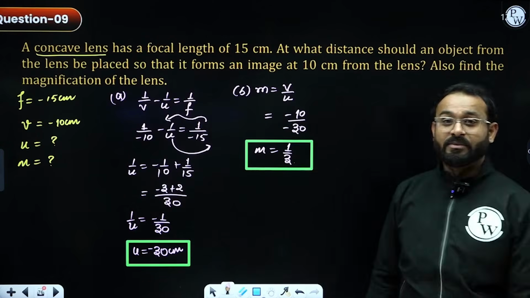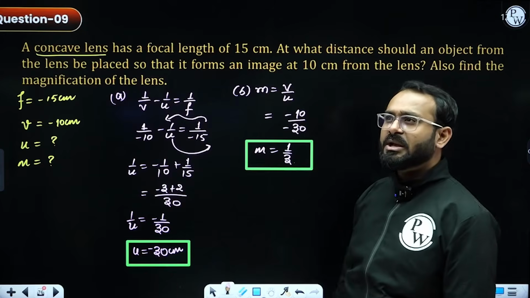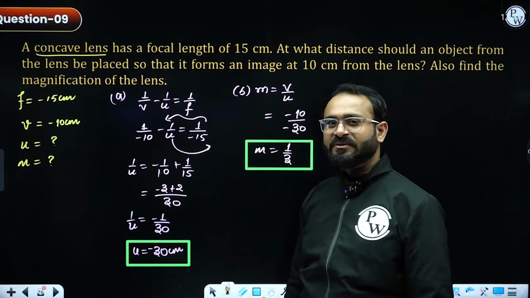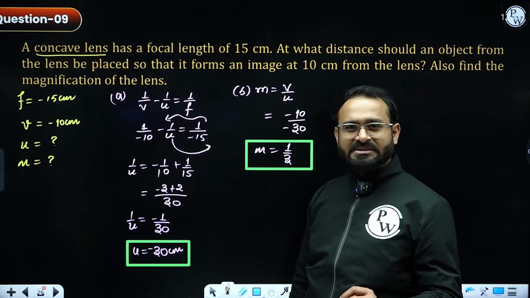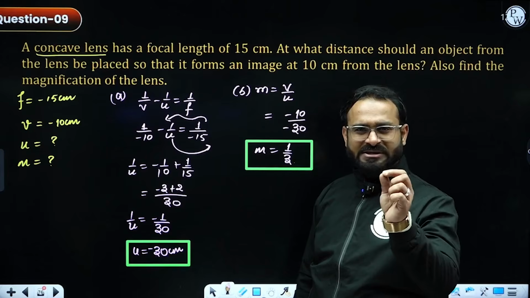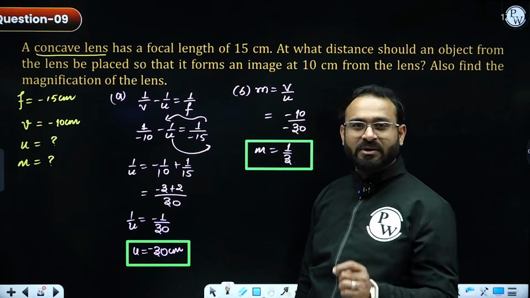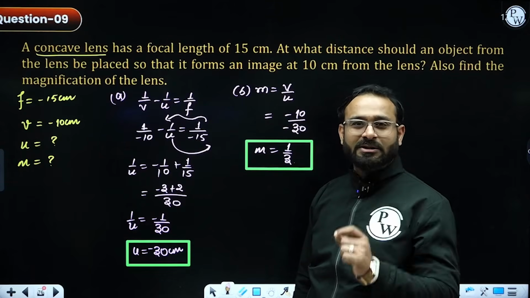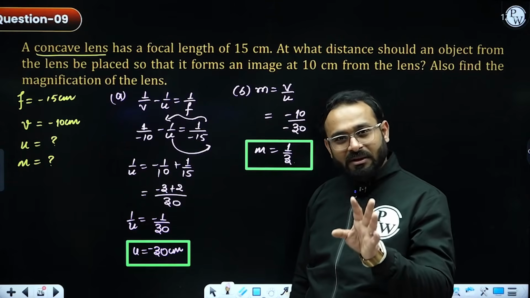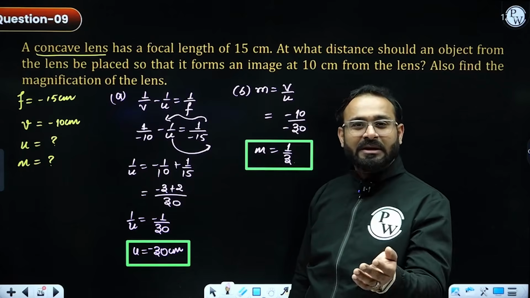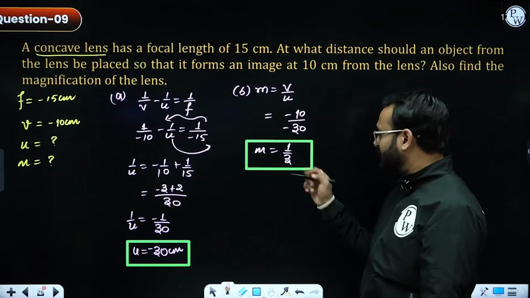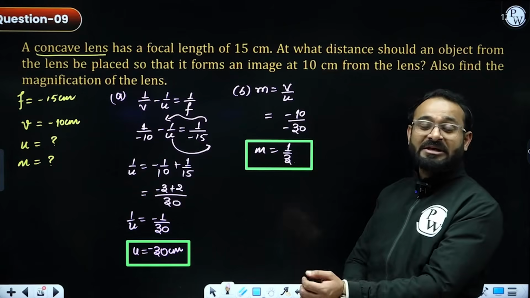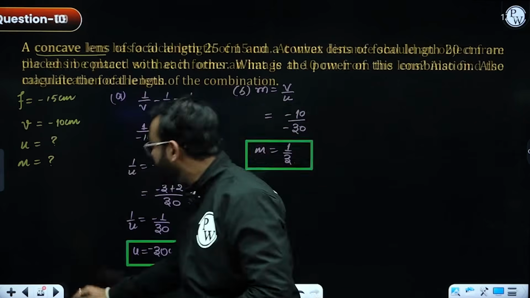Done. In the concave lens, in both the cases, whatever formation of image we have seen, if the object is at infinity, the image will be at the focus point size. That means the magnification will be less than 1. Even in the second case, the image size was diminished or smaller than the object, which means the magnification value will again be less than 1. And this is what I have got: 1 by 3, which is less than 1, and it clearly states that the image size will be smaller. Moving ahead to the other question.